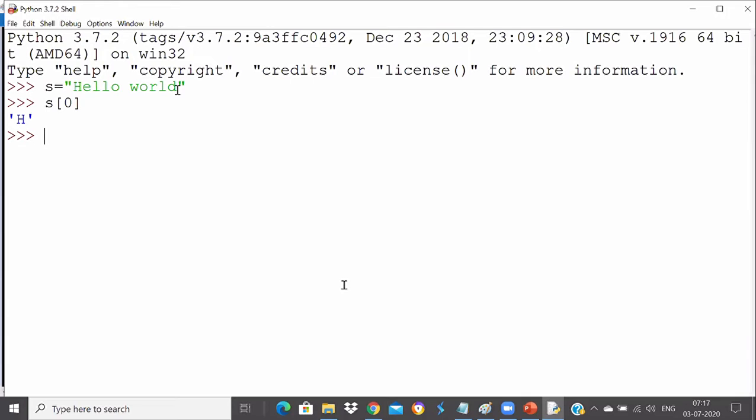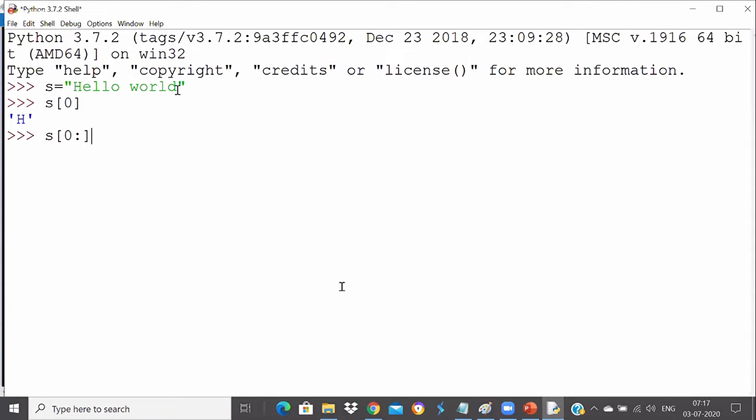Now when I say s, 0 followed by the colon, is it slicing or indexing? Slicing, very good. So I hope you got clarity now: indexing means you simply write the subscript followed by the index, no colon. If you add a colon, then it becomes slicing.